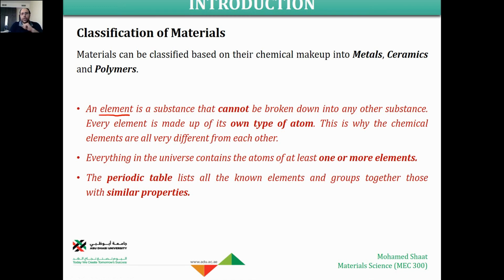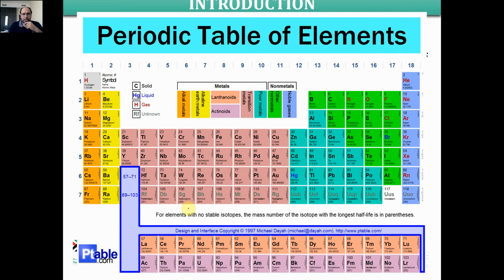The periodic table lists all the known elements and groups them together according to their similar properties, as already given in the periodic table. I'm not going to go deeply through the periodic table because this is not the main objective of this course. But the thing that I'd like to demonstrate, and that's why I'm bringing this table here, is that we can classify these different elements into two groups.